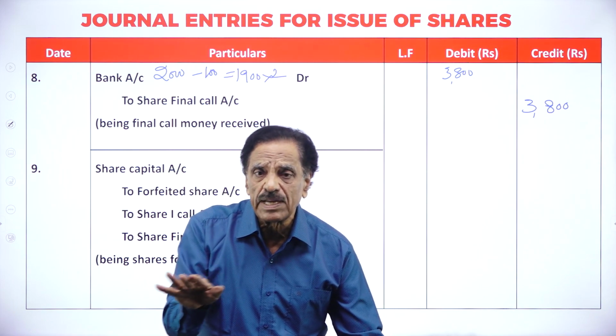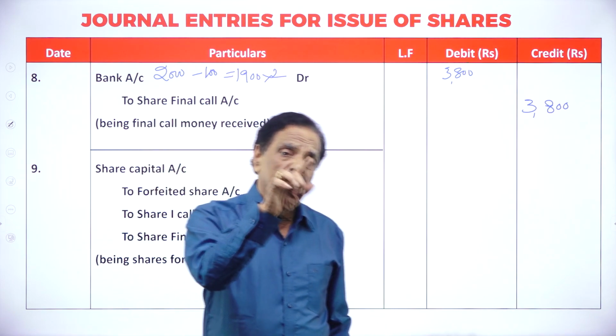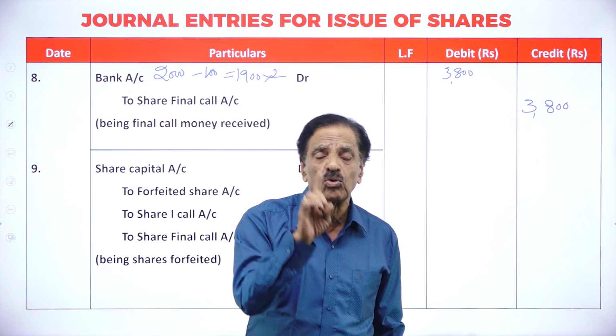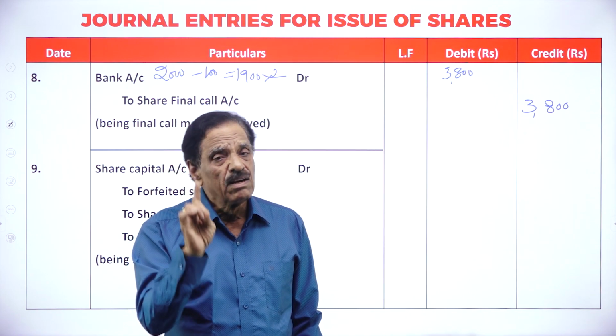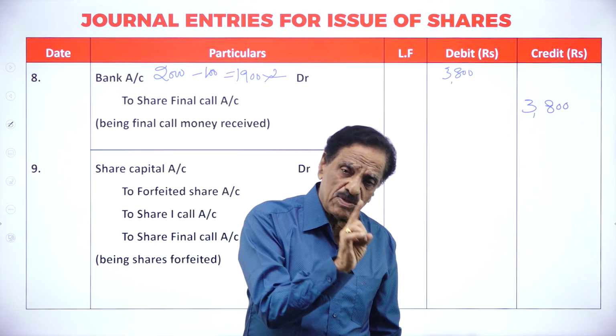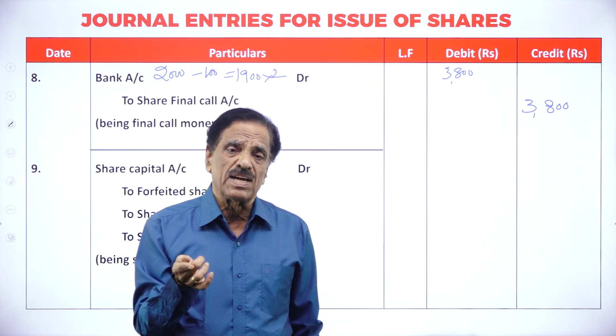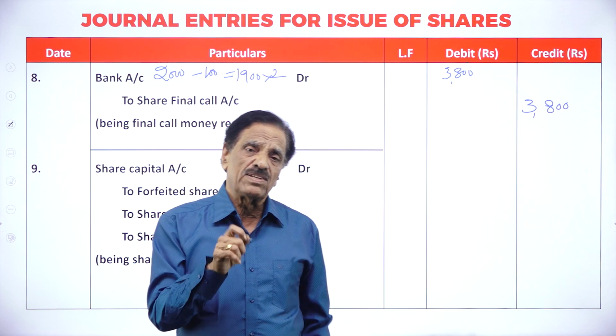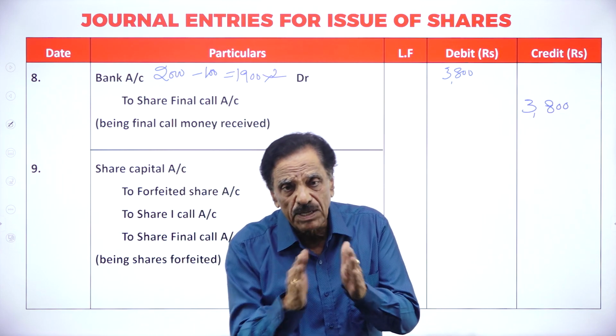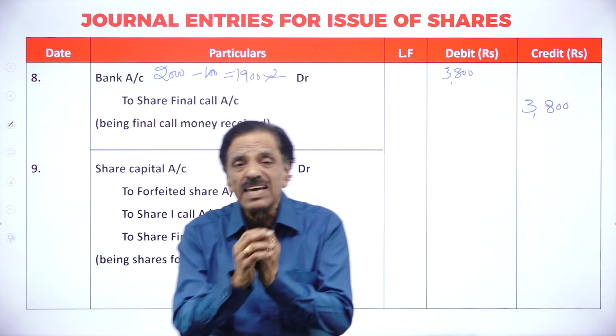How many shares have been cancelled out? So 40 shares of the first man, that is Ramesh, fail to pay the first call and the final call. Mohan holds how many shares? 60 shares, fails to pay the first call and the final call. Total how many shares? 100 shares have been cancelled out.